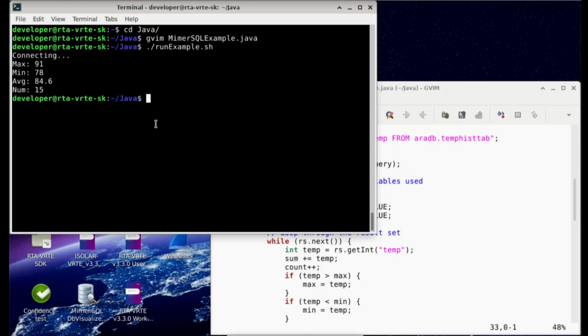And here you see I've got my min and max for the temperatures, and I've got my average for the temperatures and number of samples. So there you are. That was my short example for Java. You could just as well do this in Rust or Python or Perl or whatever your weapon of choice is for development. Exactly. As long as you can have some way of making a socket connection, authenticating on that socket connection, and then pulling the data out. Essentially, you can do a huge amount of manipulation.